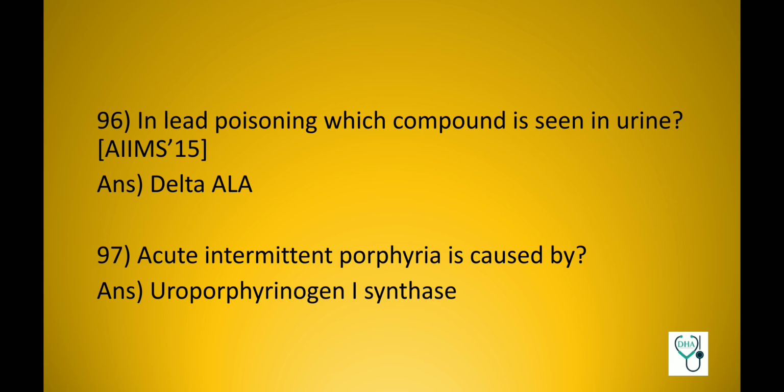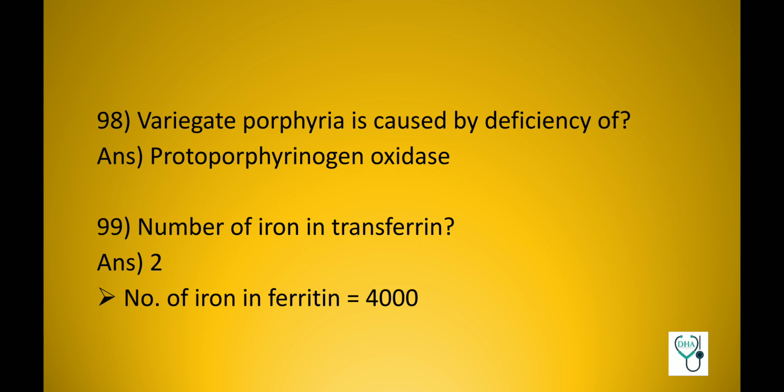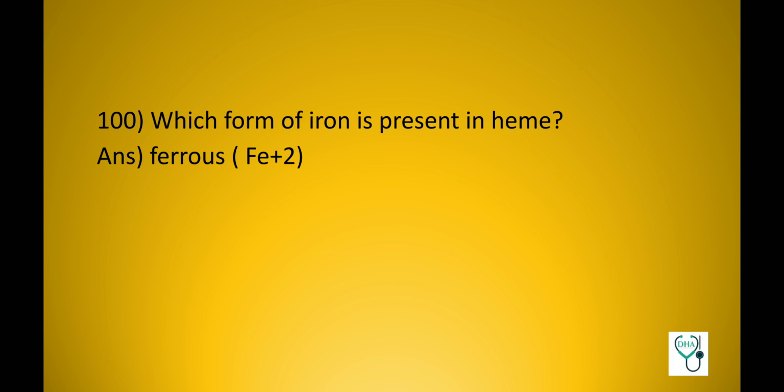Acute intermittent porphyria is caused by deficiency of uroporphyrinogen 1 synthase. Variegate porphyria is caused by deficiency of protoporphyrinogen oxidase. Number of iron in transferrin is 2, whereas number of iron in ferritin is 4000. Now the last question, which form of iron is present in heme? This is the ferrous form or Fe2+.